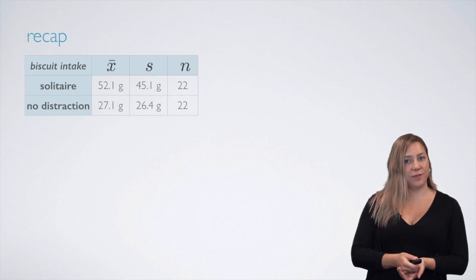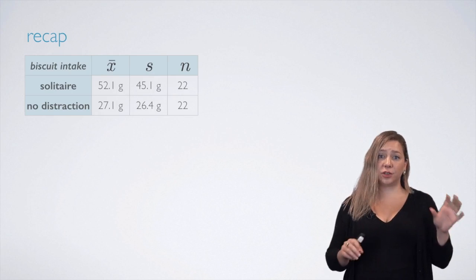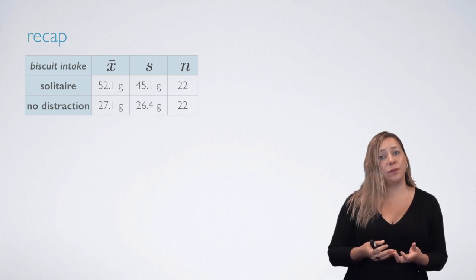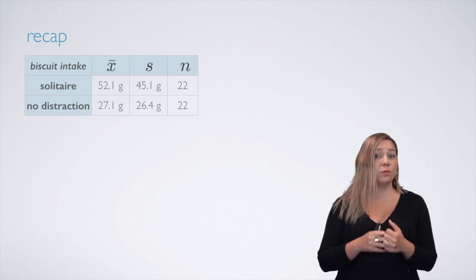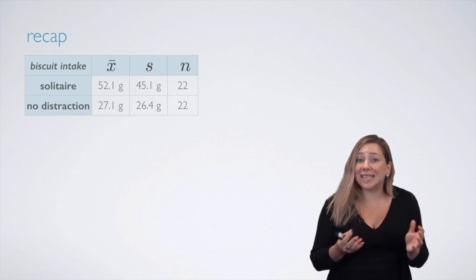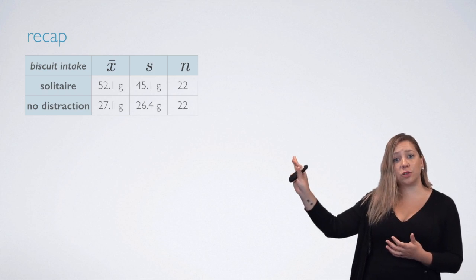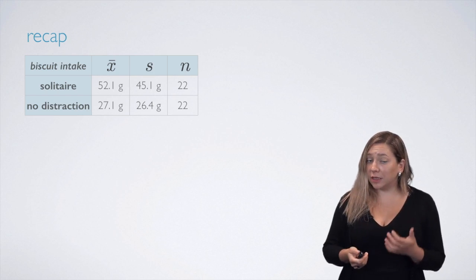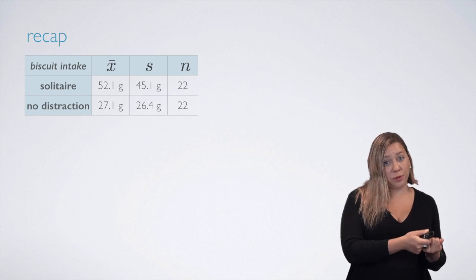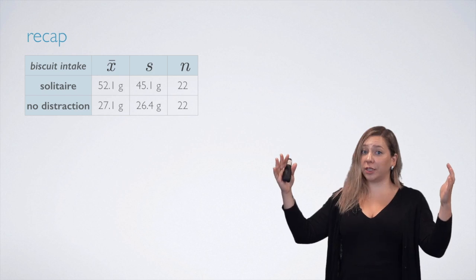Let's recap everything we've done so far. We started with a study where the researchers randomly assigned respondents into distracted and non-distracted eating groups and compared their snack intake post-meal. The sample statistics suggested that the distracted eaters consumed more snacks on average. However, just because we observe a difference in the sample means doesn't necessarily mean that there is something going on that is statistically significant in the actual populations. So we use statistical inference tools to evaluate if this apparent relationship between distracted eating and snacking more provide evidence of a real difference at the population level.